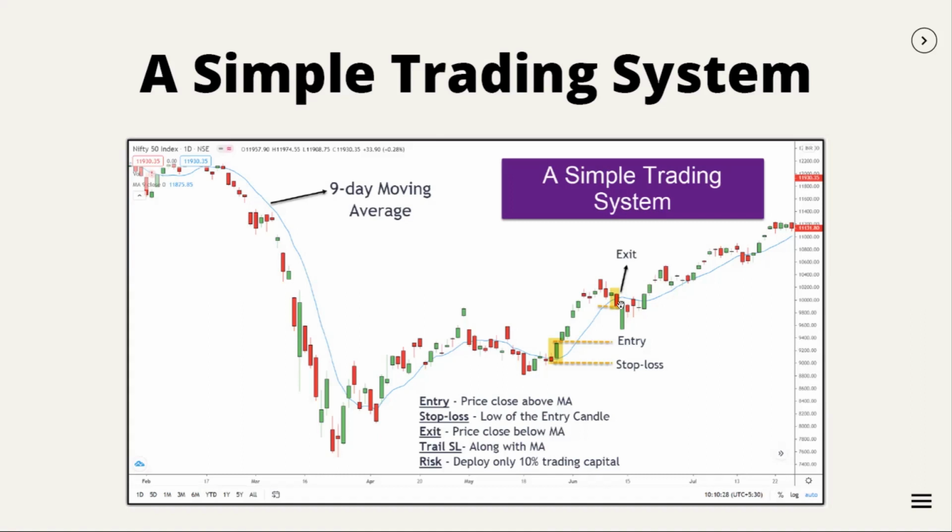Next, the trail stop loss. One can define a stop loss along with the moving average. So in this case, every day we can trail the stop loss along with the moving average. Till today, it has not hit our trail stop loss. So on this day, the exit criteria is triggered, and we'll be exiting. In this way, the system also defines the trail stop loss criteria.